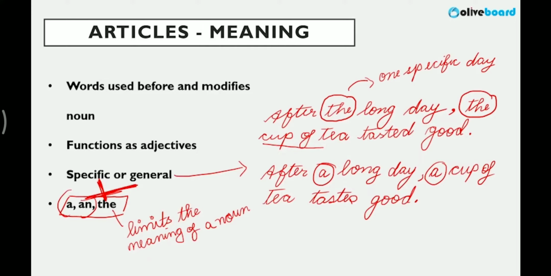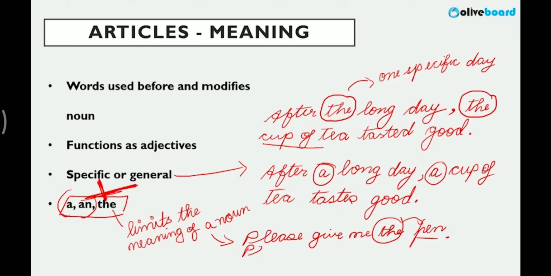So, for example, if somebody asks you, are you going to the party this weekend? The party means you're referring to a specific party which you know about, right? So, article the, it is limiting the meaning. So, please give me the pen. So, you are referring to a certain pen. There's a difference. If I say the pen, it means you're referring to a particular pen, might be a red pen, might be your own pen.